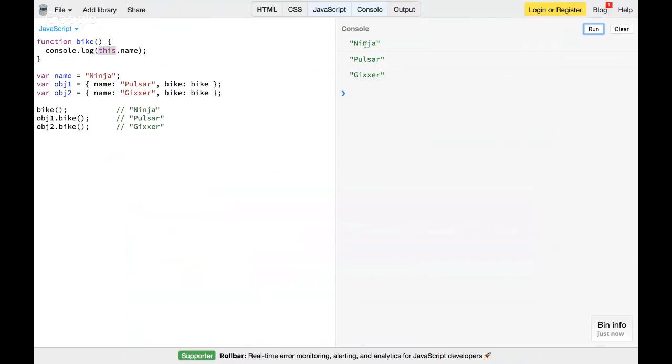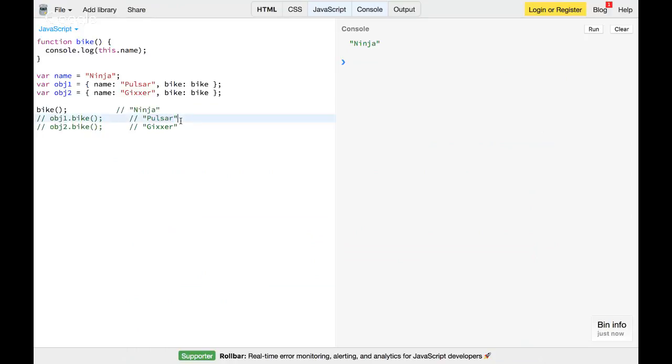So the first one prints Ninja, the bike. That means this.name is nothing but the global name I have defined here, var name equal to Ninja. And now when I call the same function object1.bike, and this bike is a property of object1, which is again calling the same function bike, because that's what I have assigned to this property bike.